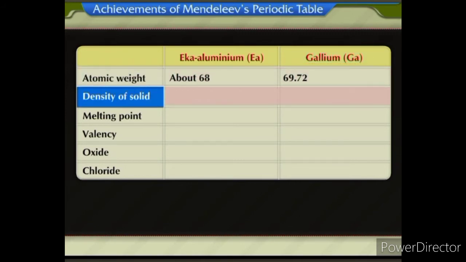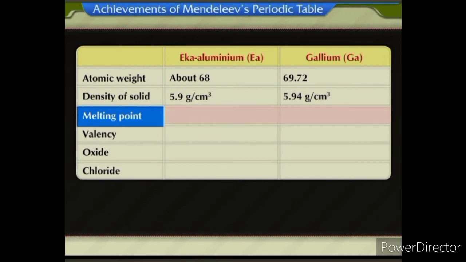The density of Eka aluminium was approximately 5.9 grams per cubic centimeter and that of gallium is about 5.94 grams per cubic centimeter. The melting point of Eka aluminium was predicted to be low and that of gallium is also quite low, that is 30.2 degrees Celsius.